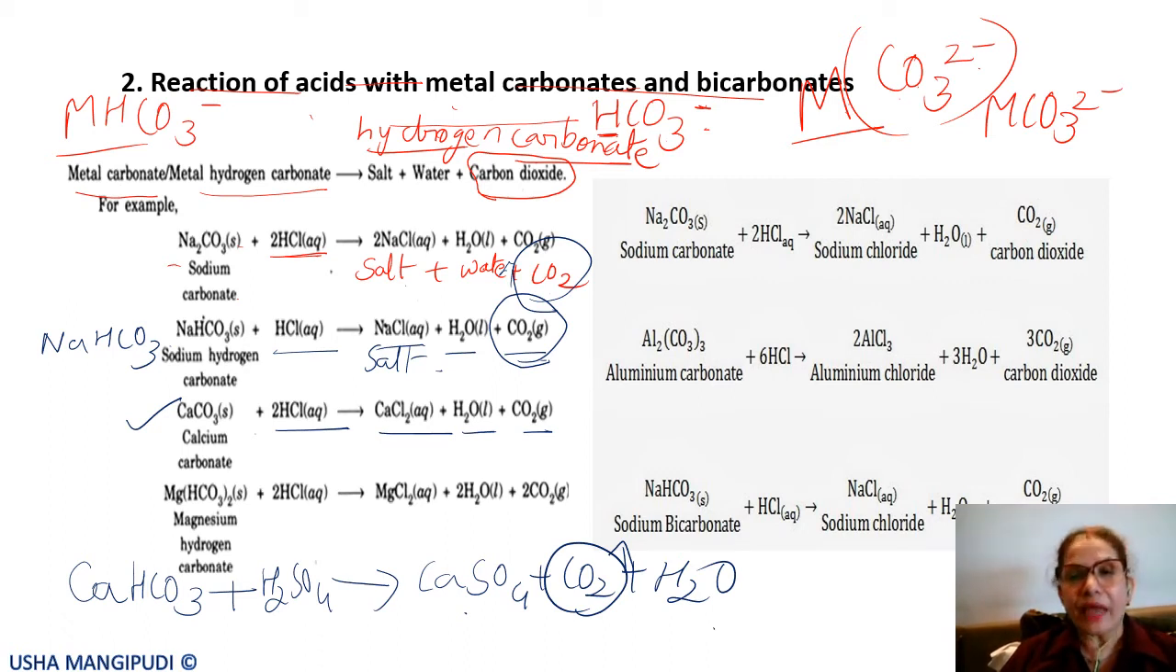So acids react with metal carbonates or bicarbonates to give a salt, carbon dioxide and water. Salt, carbon dioxide and water. Then magnesium bicarbonate reacts with HCl to form magnesium chloride plus water plus carbon dioxide. So this way you can also have calcium carbonate, calcium bicarbonate we have taken.